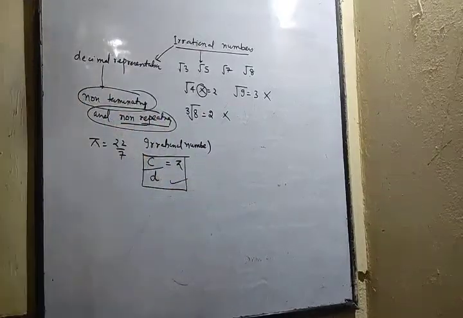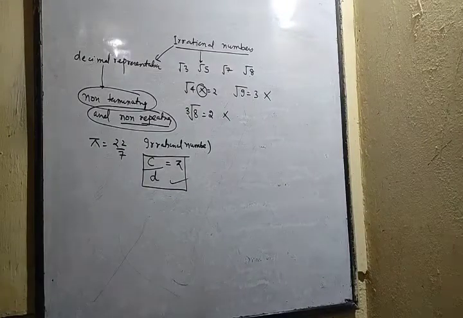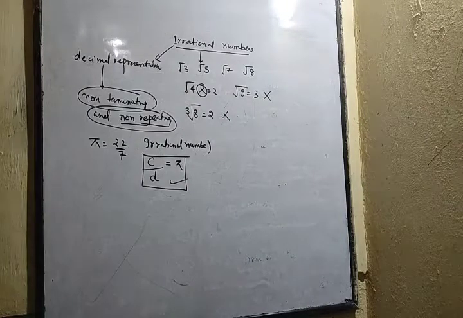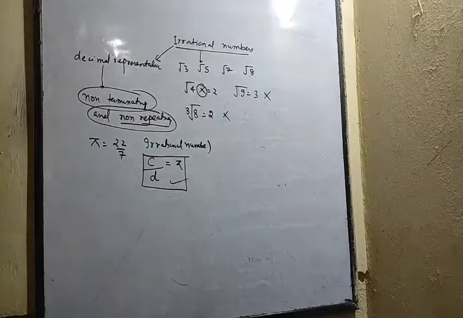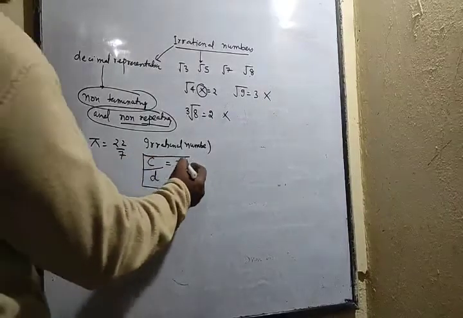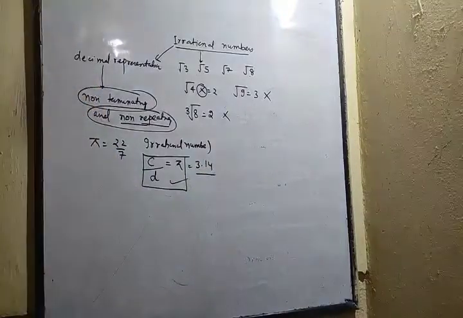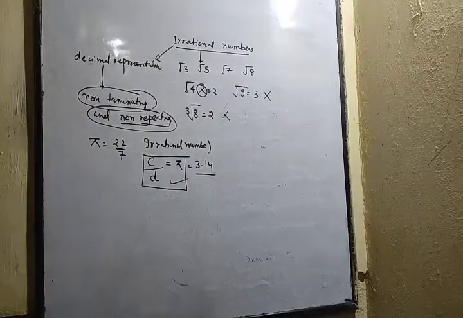That is why it is an irrational number, but we use it as a rational number. The approximate value of pi is taken as 22 by 7, or sometimes as 3.14, for the sake of calculation. Otherwise it is an irrational number.